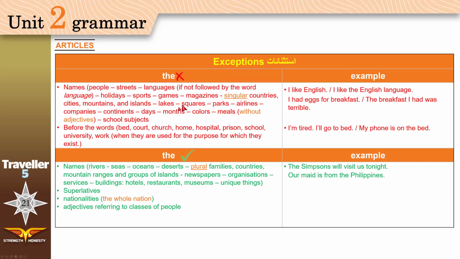Mountain ranges. We have singular mountains here, like Mount Everest. But if it's a mountain range, then use the. Like what? Like the Rockies. The Rocky Mountains in the US. The Sarawat Mountains. And groups of islands like the Canary Islands.